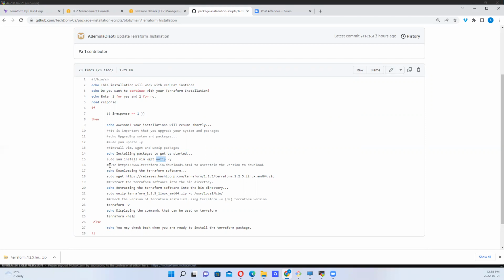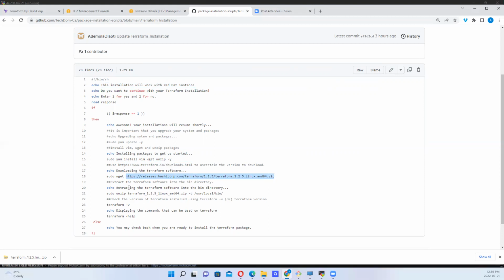So now I can check out terraform.io/downloads to ascertain the version to download, right? So anyway, we'll take a look at that, but this is what we are downloading, right? This is what we are getting. I just got that from that website.